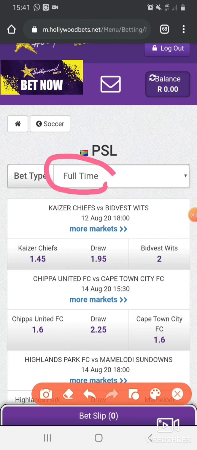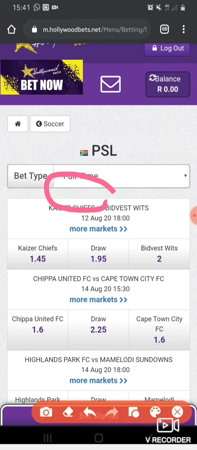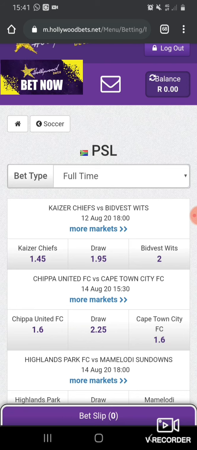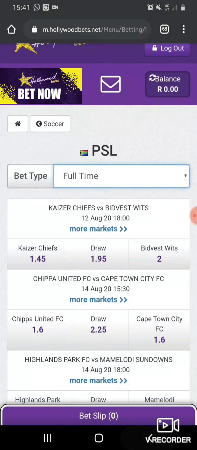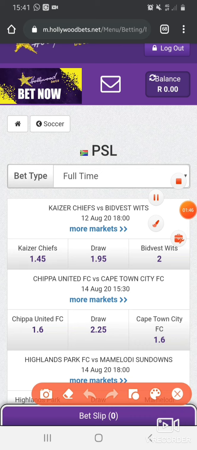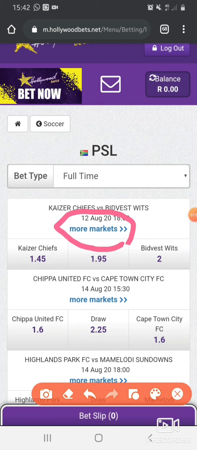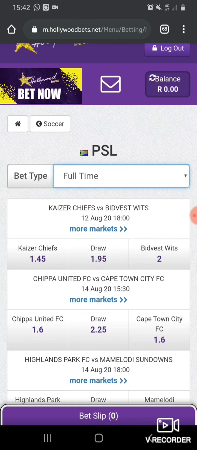Okay, there is something here called full time. You can also press on the full time. They will show you the markets that this platform or this PSL has for now, for the particular period. But then we will press more markets, so that we'll find more markets instead of only seeing Kaizer Chiefs, Draw and Bidvest.